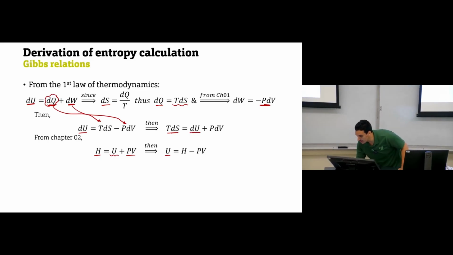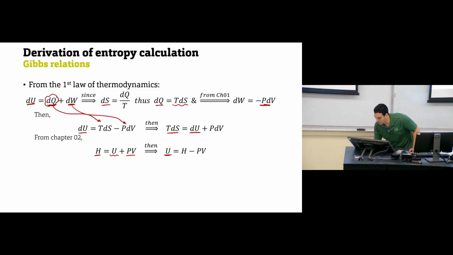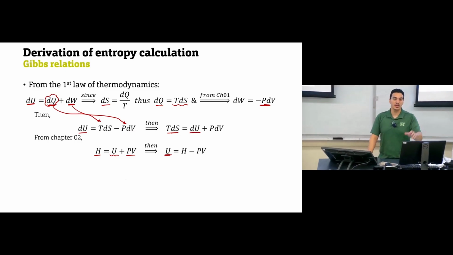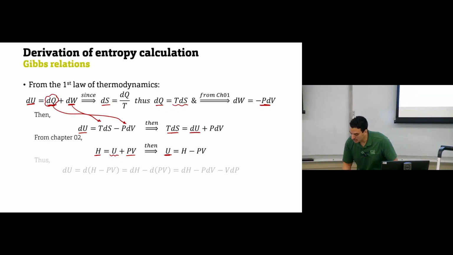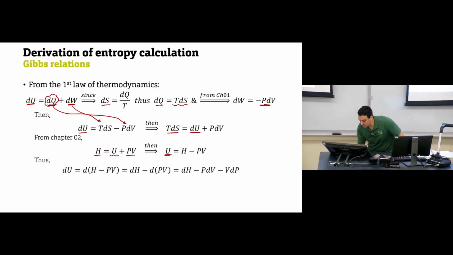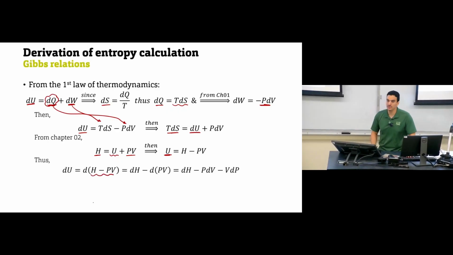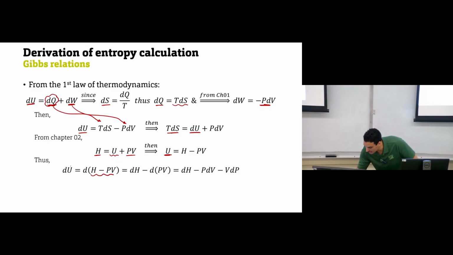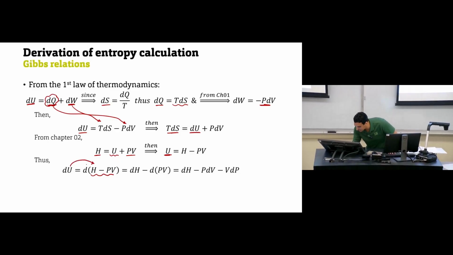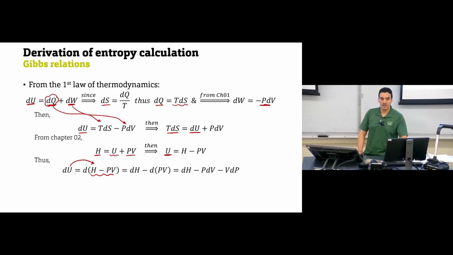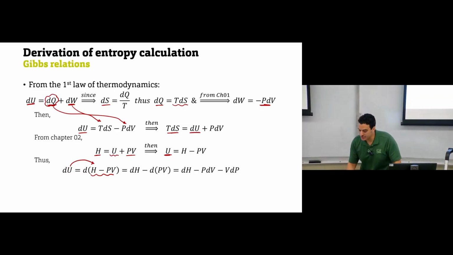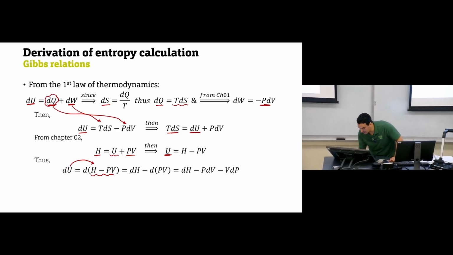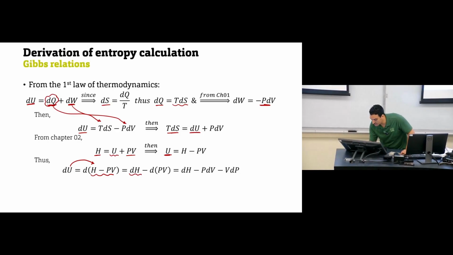Here in the equation we have dU, and here in the equation we have U. So what is the change we have in the internal energy? So dU will be d(H minus PV), because internal energy is H minus PV. Now we need to distribute the derivative. So dH, this will be the same, minus d(PV), and this is what we have here.